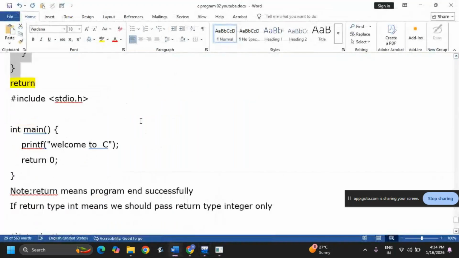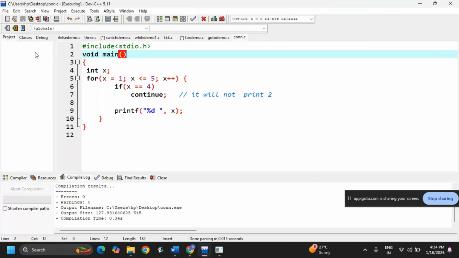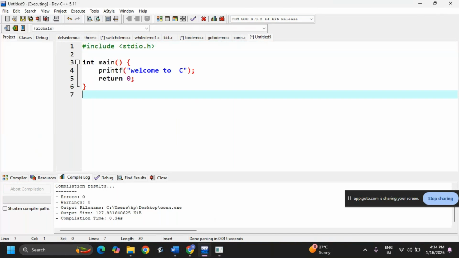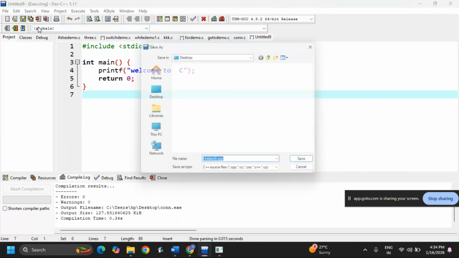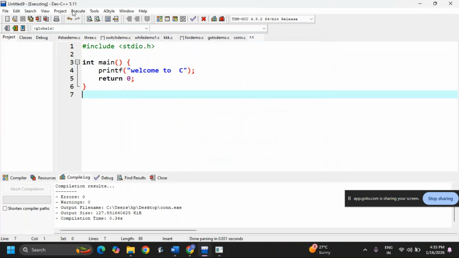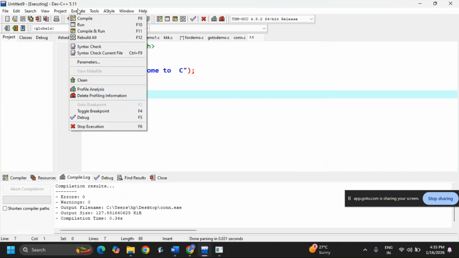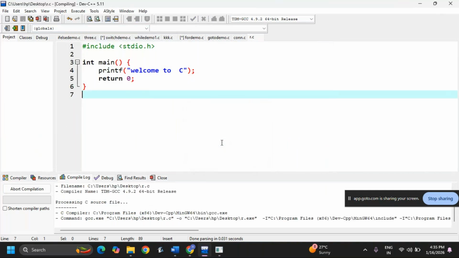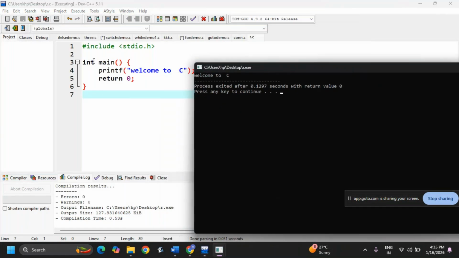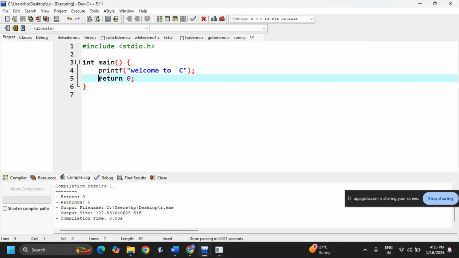Next, the last one is the return statement. See, return is nothing but returning a value. Okay, now you can see file, new, source file, pasting, I'm saving it as r dot c. Okay, now I'm executing the code. See, when I write void, no return type is required, but I have written int.